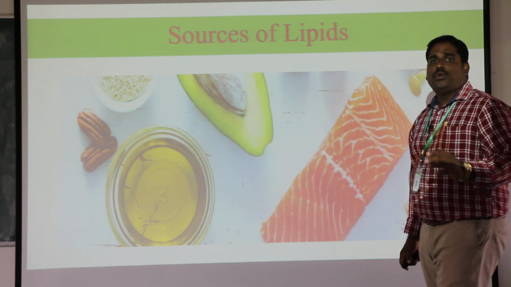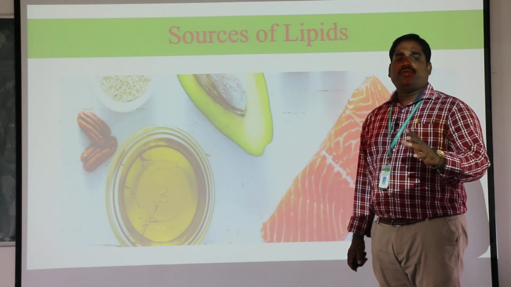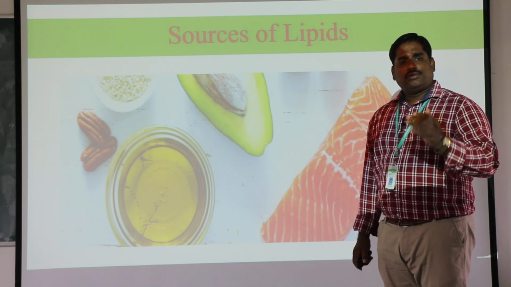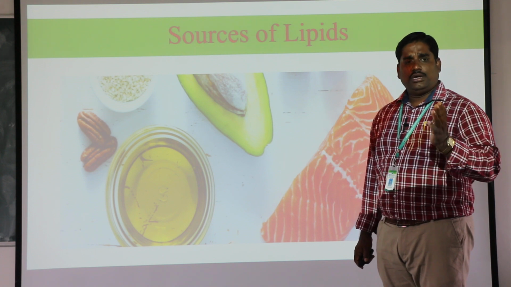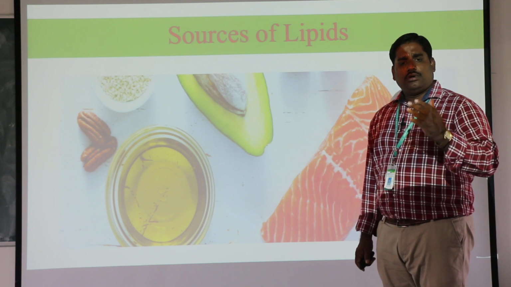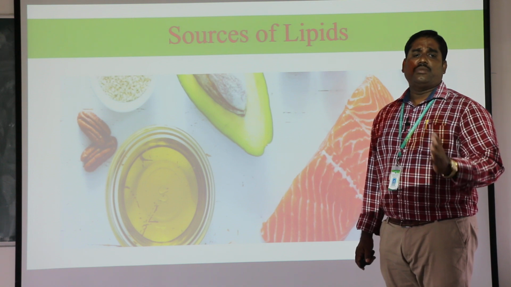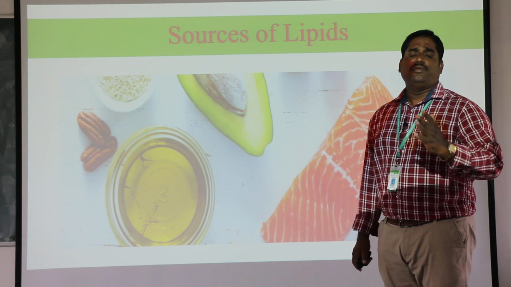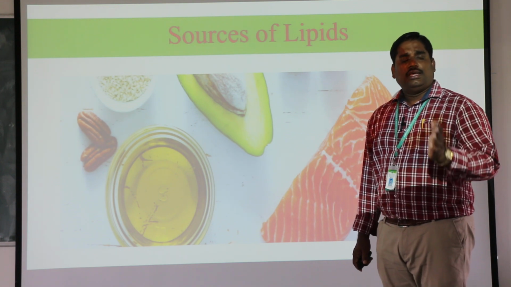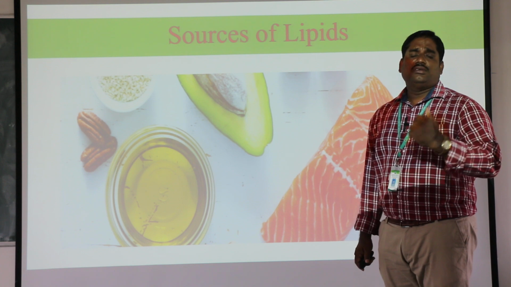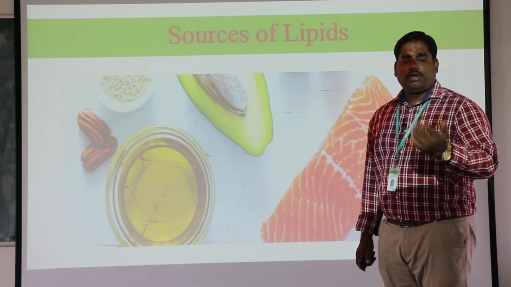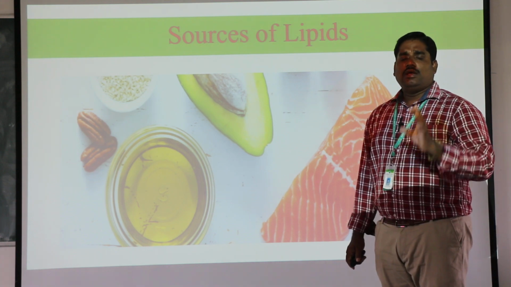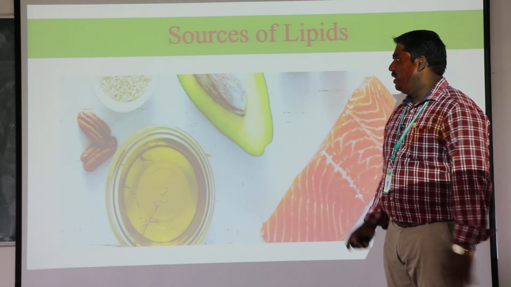First of all, what are lipids? A lipid is one type of organic compound. Organic compound means containing carbon. It gives a high amount of energy for human beings. Plants also give primary metabolites and secondary metabolites. For example, carbohydrates, lipids, proteins, vitamins are primary metabolites, as well as secondary metabolites such as sterols, terpenoids, phenols. Based on the primary metabolites, they also give a high amount of energy for human beings.